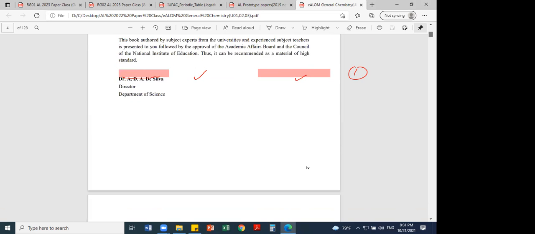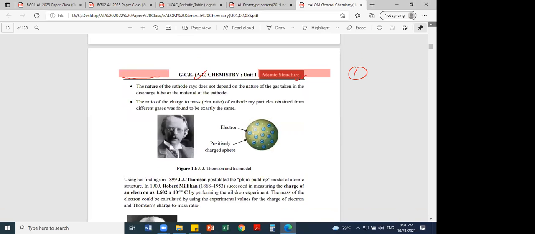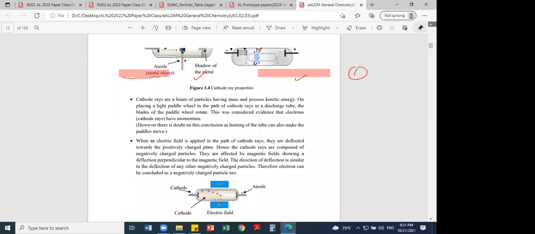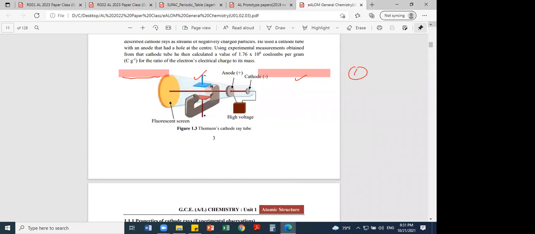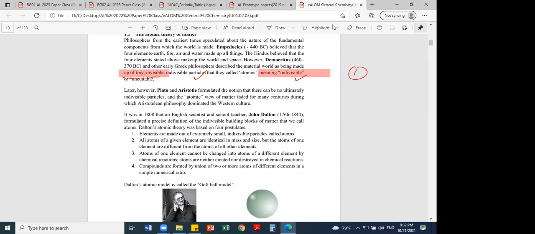But anyway, remember, in the A level paper you get a maximum of 1 MCQ from these things. Some teachers spend a long time on the cathode ray experiment and these things. But anyway, remember this historical background of chemistry. You don't get many questions.